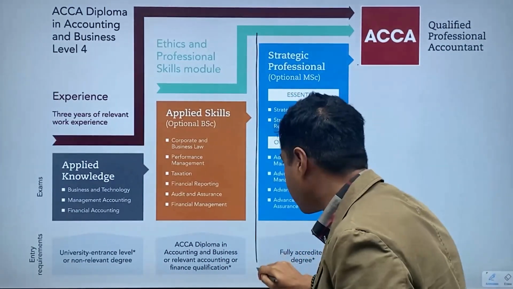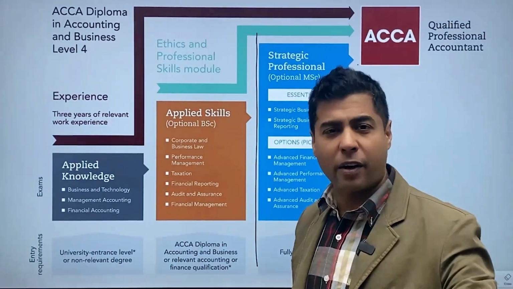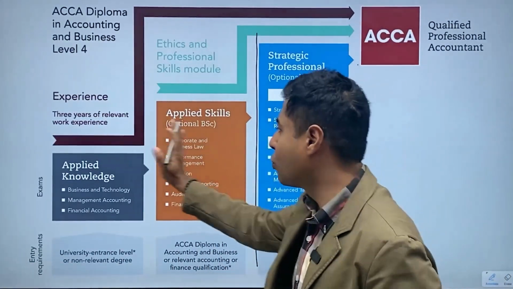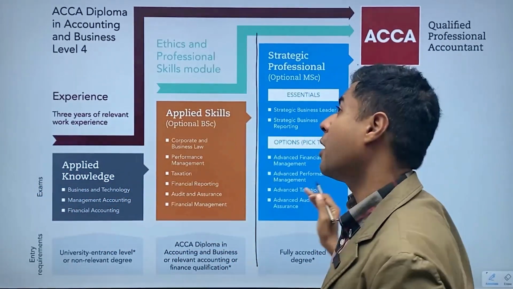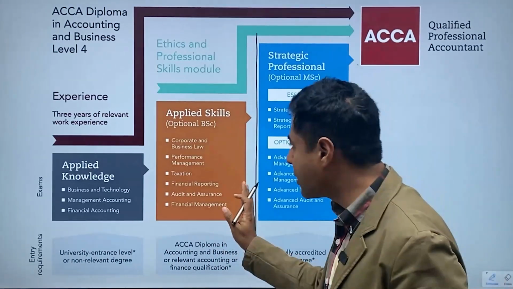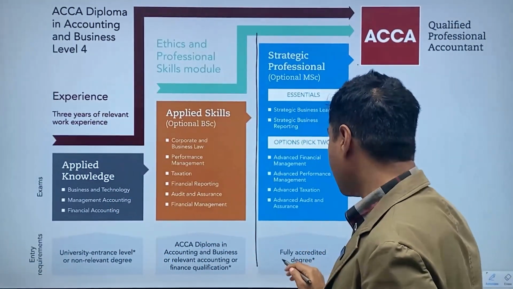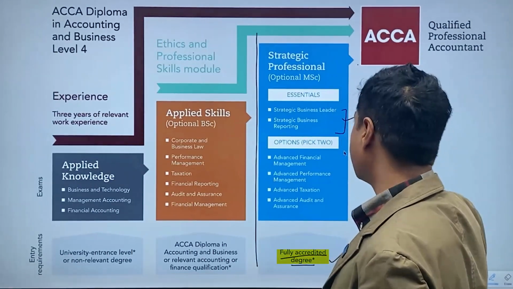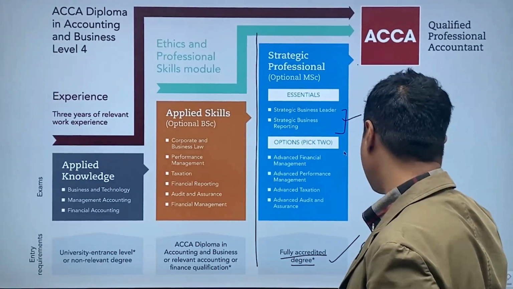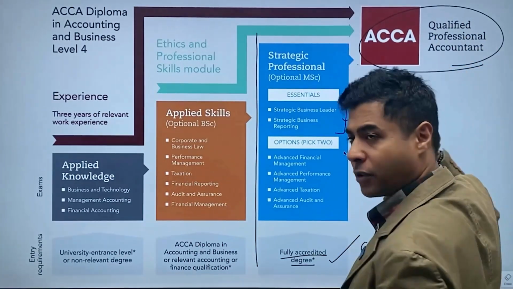The entry level to this would depend on certain exemption levels. So if you are from an accredited institution which has offered you 9 paper exemption, you can straight away come here. Do not have to do all of these. If you are a chartered accountant, if you are a professionally qualified person who has got exemption from all of this, you can again straight away move to this. You sit for these papers, you get a fully accredited degree. Entry requirements is this. So example is CA or something like that, and then you get a full ACCA qualification.